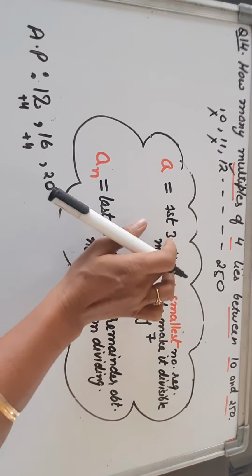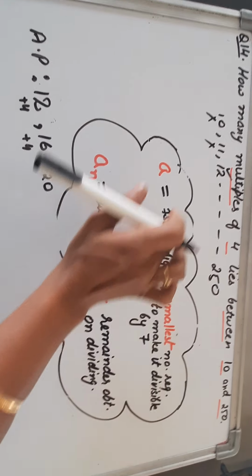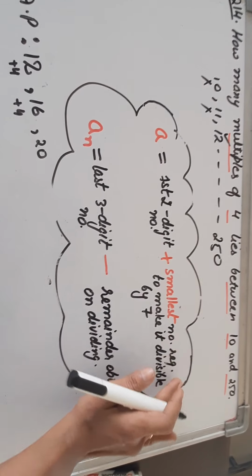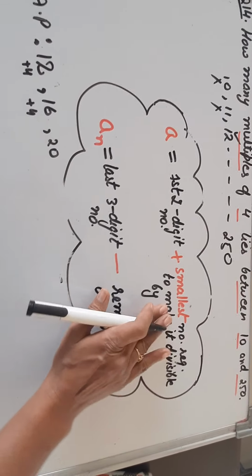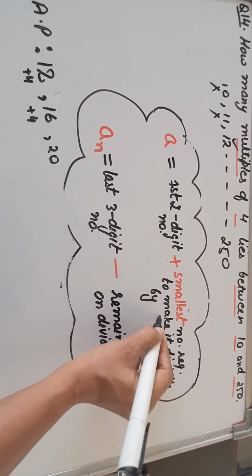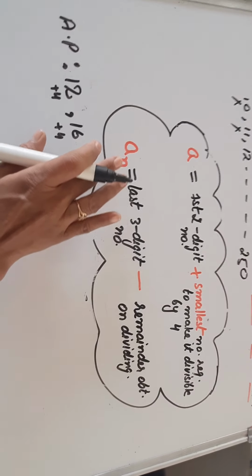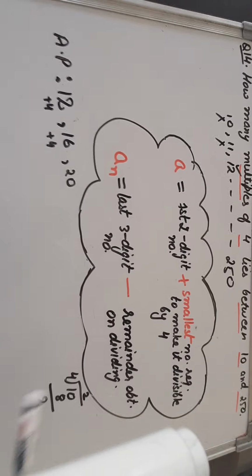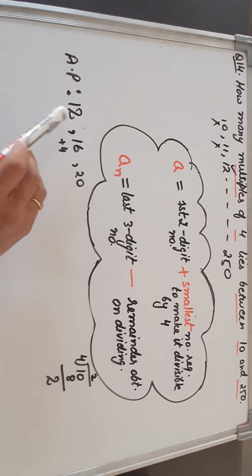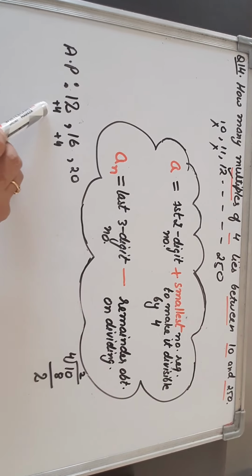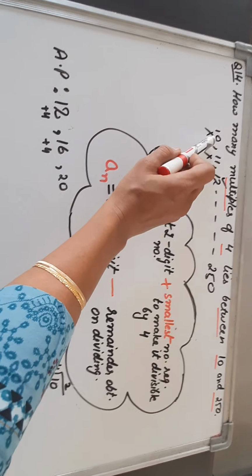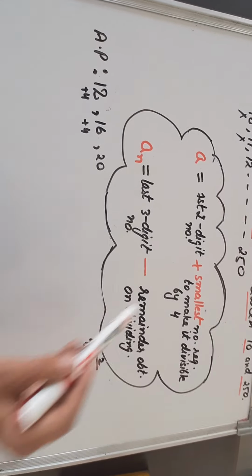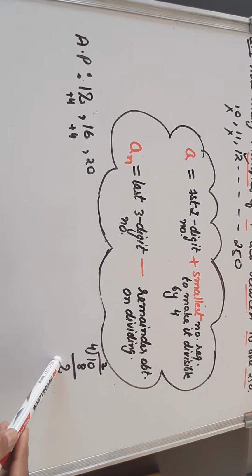Right? Now, the question comes, you can get this number by using this trick also. Here, 2-digit numbers they are talking about. Previously it was 3-digit, here we will say 2-digit. The smallest number required to make it divisible by 4. And the last term, if it is 3-digit. So dear students, in this case, to obtain the first term it is easy because these are only 2-digit numbers and you know the table of 4. But otherwise, if you want to follow this trick, you can go with this.